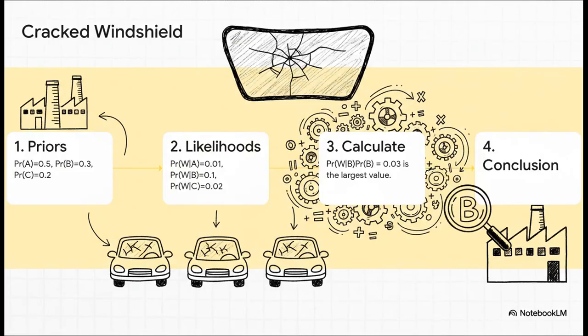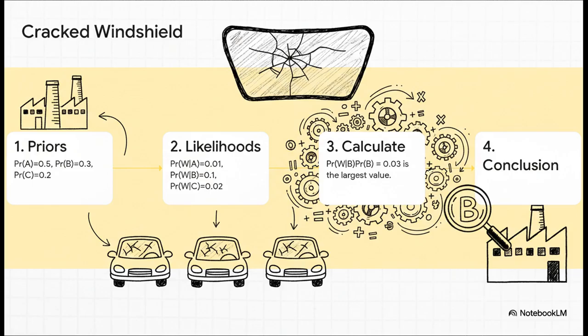Let's see this in action with a classic example. Imagine a cracked windshield. We have 3 factories making cars. We start with our priors, that's our initial belief about where a car came from, which is just how many cars each factory makes. Then we get our new evidence, the windshield is cracked. We use the likelihood, the known defect rate for each factory to update our beliefs.